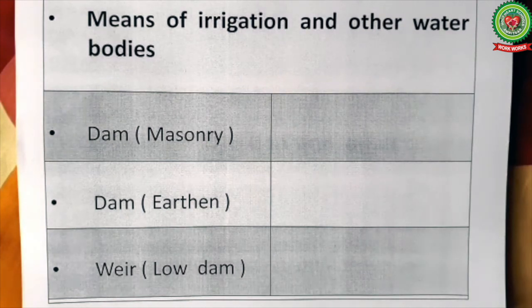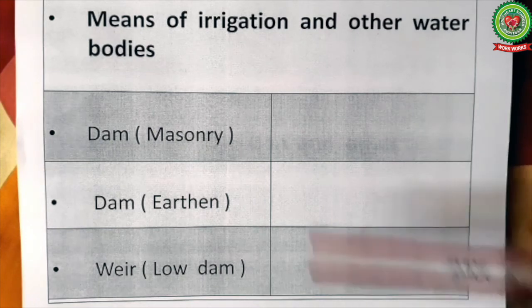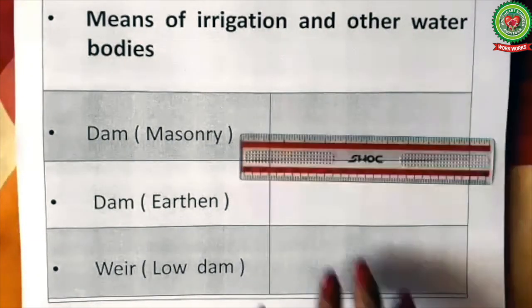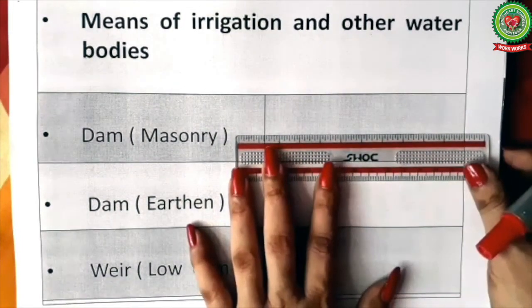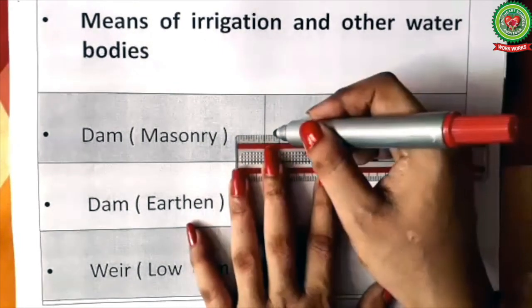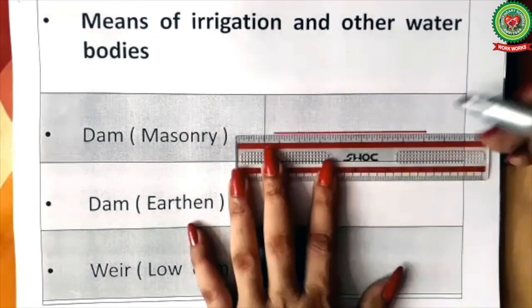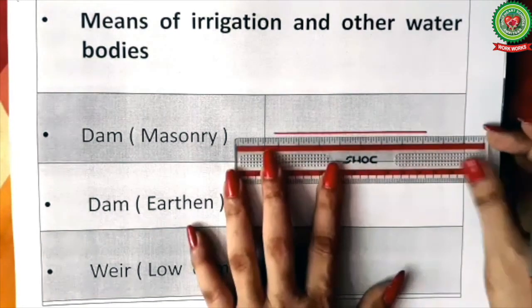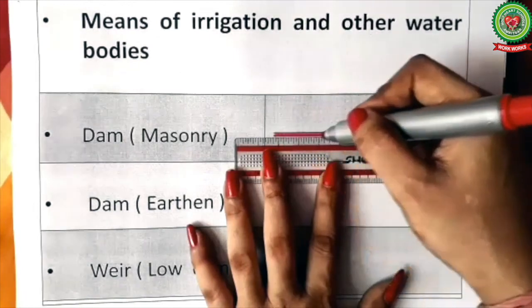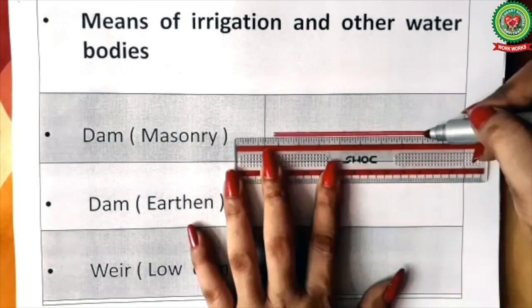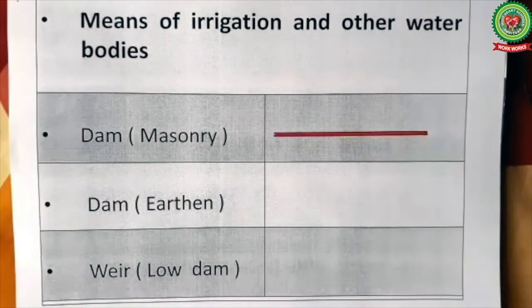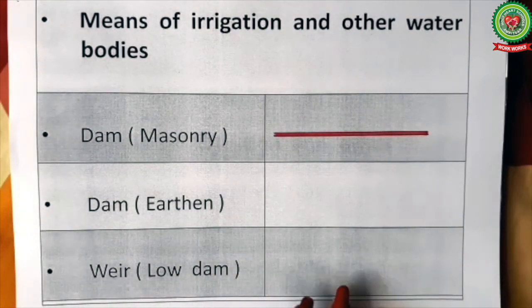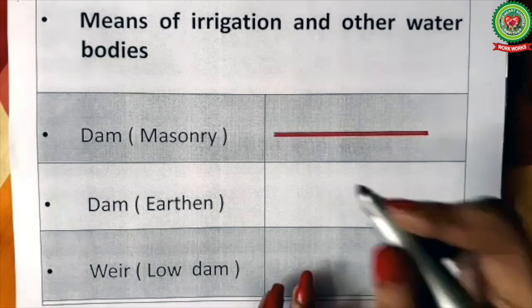First we'll draw parallel lines. We'll use a scale and draw two lines parallel to each other, 1 and 2. Now we'll draw small triangles below these lines.